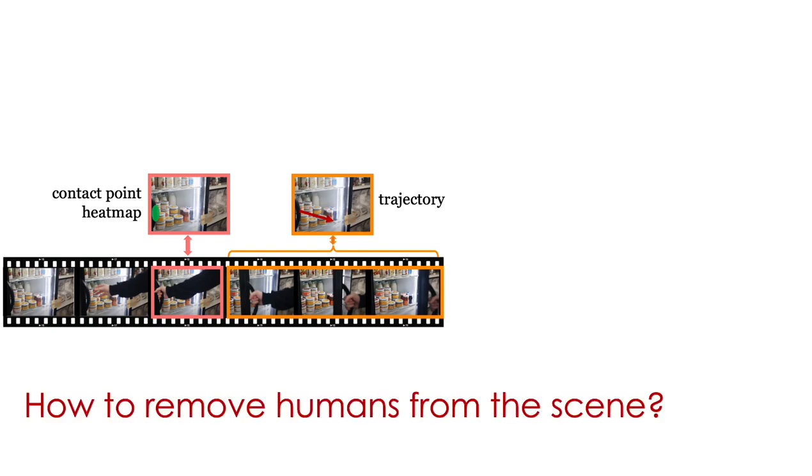Concretely, let's see how our affordance model works. Let's take this video from the internet of a person opening a fridge door. Using a hand object detector, we first find the contact region. We then obtain the post-contact trajectory by tracking the wrist of the human after the initial interaction. However, these frames contain humans, and thus there is an embodiment gap. How can we learn in a human-agnostic manner?